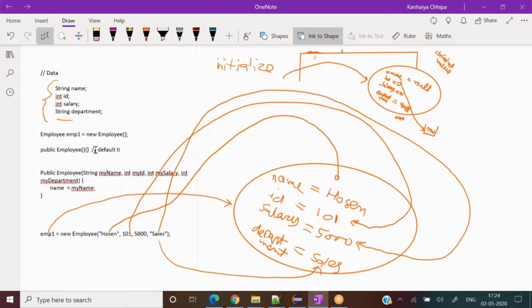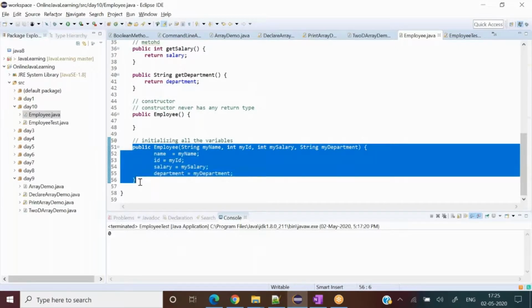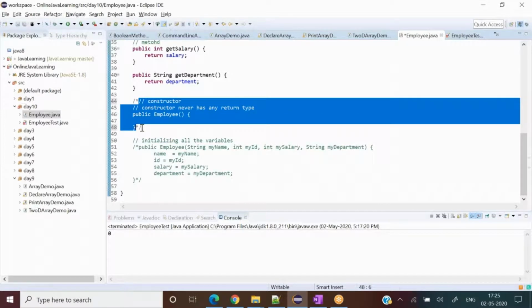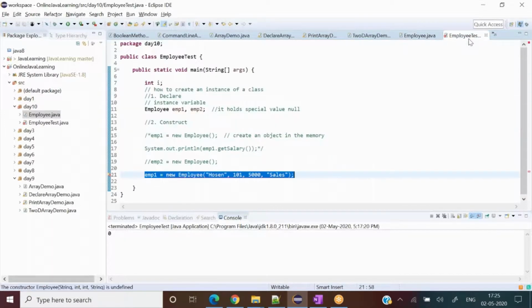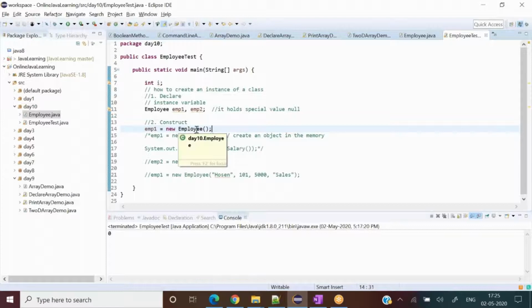If we don't write it, then also it gets injected in our classes. For an example, I comment this out, and if I don't write this as well, but still write this particular line, let me comment this out and uncomment this line here. Still, it is not throwing any error, right?